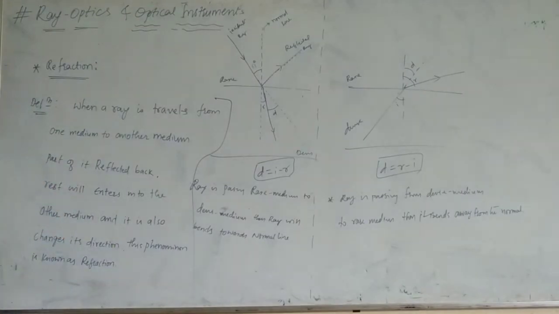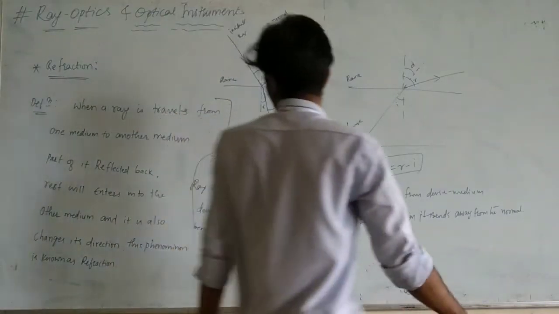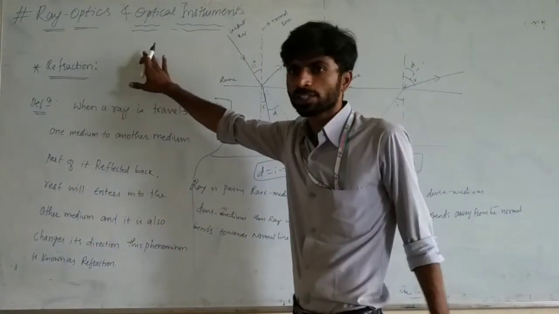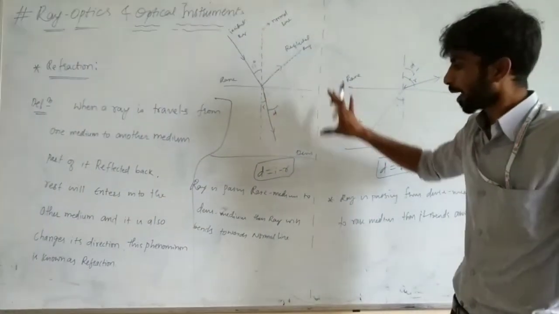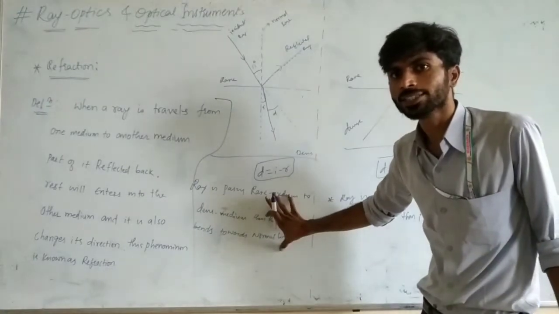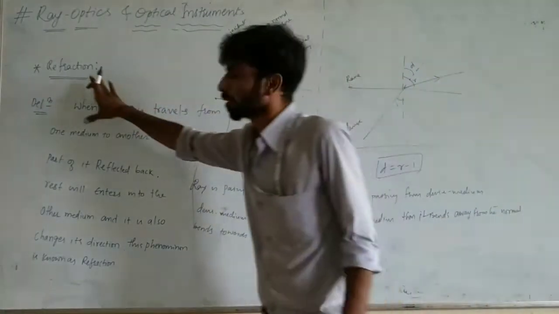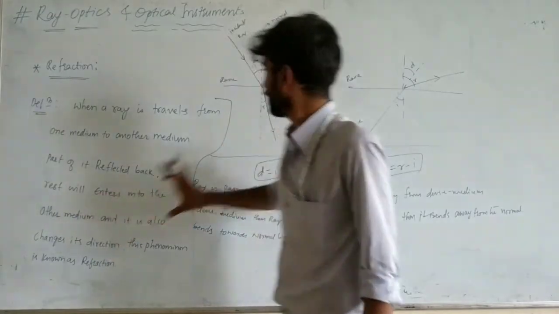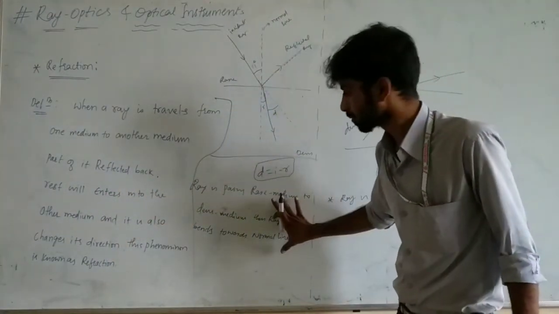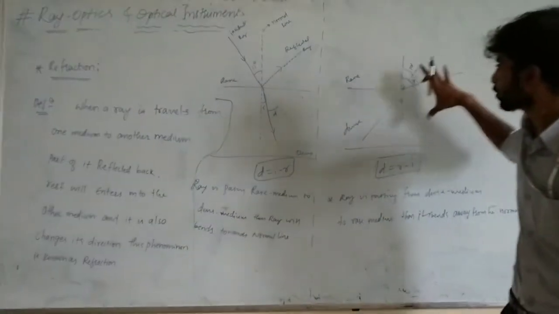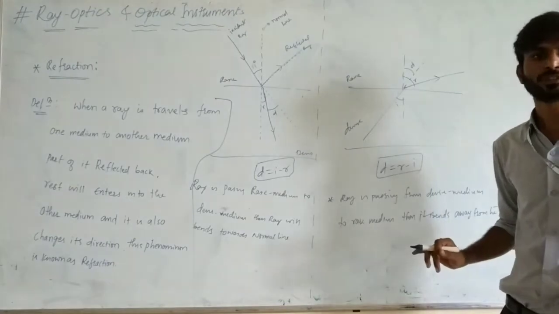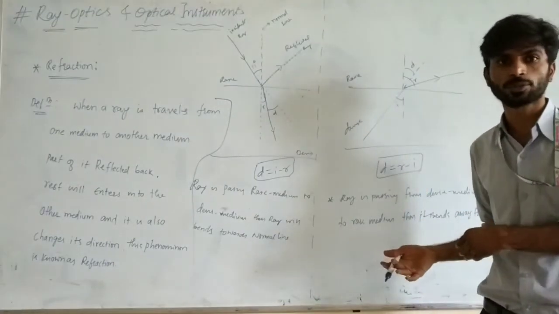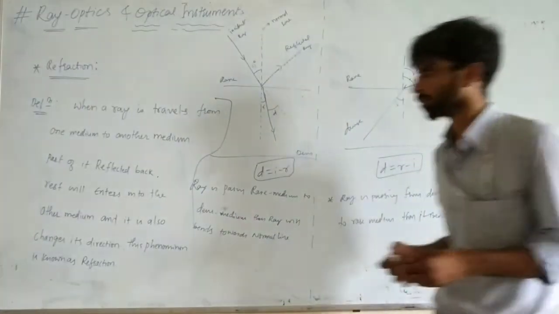Is known as refraction. Okay? So then we will go for the laws. First you write the definition for the refraction, then you draw these figures. First you draw this figure and then write this one. Listen, first you write the definition, then you draw this figure, then write this one, then again you draw this figure and then write this sentence. Then it will be easy to understand what you are writing. Okay? Note down.